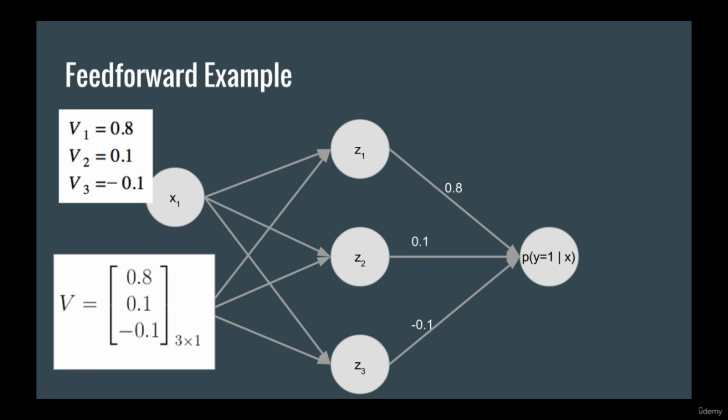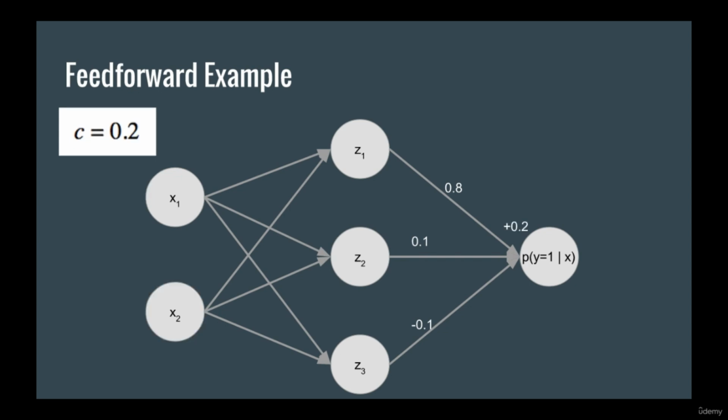Next, let's look at the hidden to output weights. Since every hidden node must be connected to every output node, and there are 3 hidden nodes and 1 output node, we only need 3 weights in the hidden to output layer. Let's call this V. Again, we can represent each element separately or as a vector. And remember that we can also specify a bias term. Since the bias term applies after we multiply by V, the number of bias terms we need is only 1, since there is only 1 output node. In other words, it's a scalar. Let's call it C.